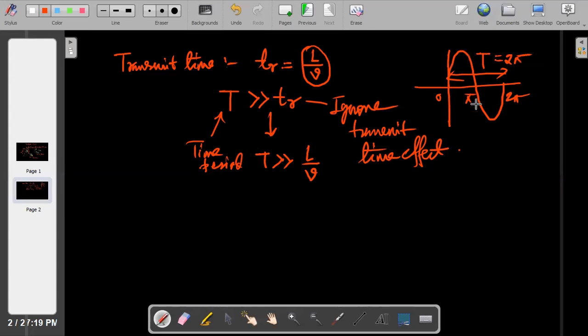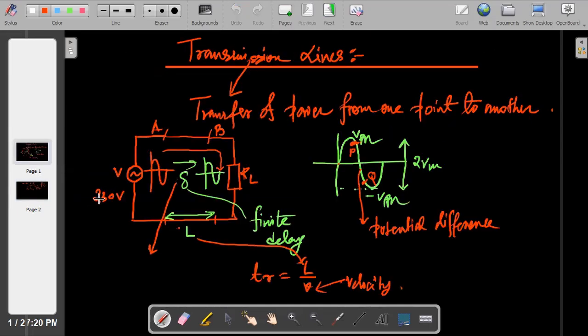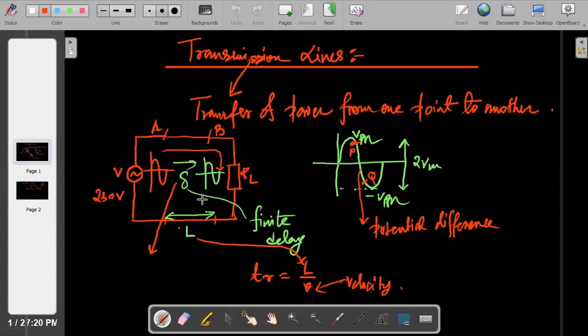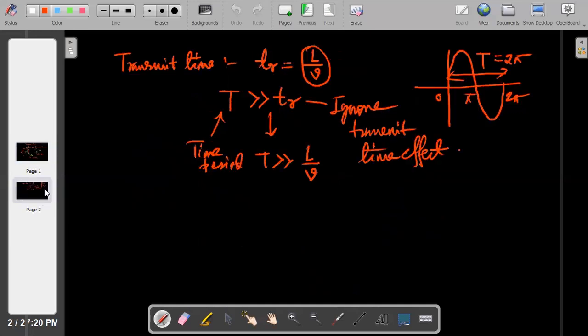Whatever your time period is, I am writing in a generalized form. I'm not giving any values. In a generalized form, I am writing whatever waves we are taking. Look here, 230 volt AC maybe, or 125 volt AC. It will have some time period, that is predefined, whatever you are taking. But if it is greater than your TR, meaning your length should be very small, then you can ignore this transmit time effect.